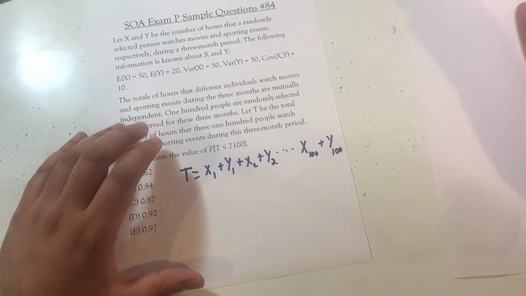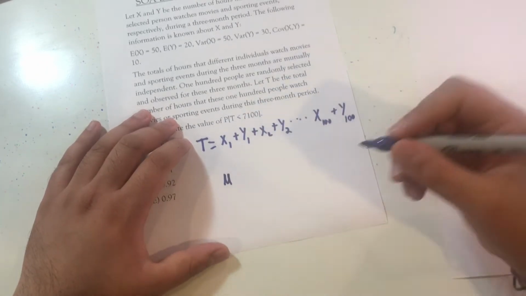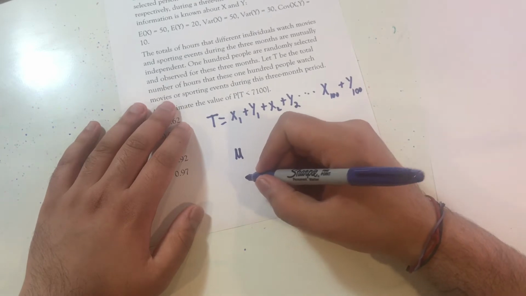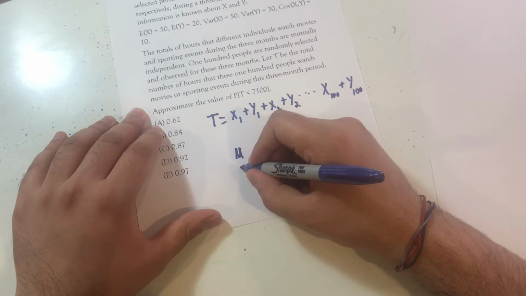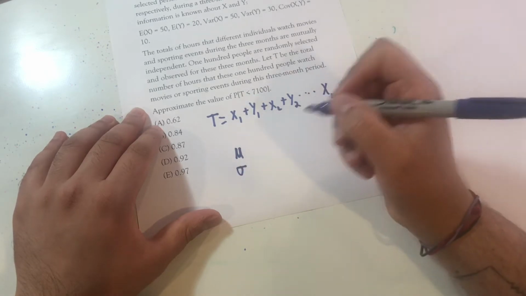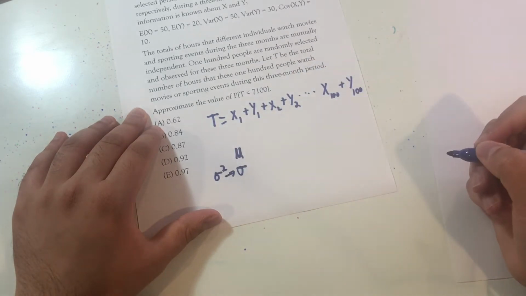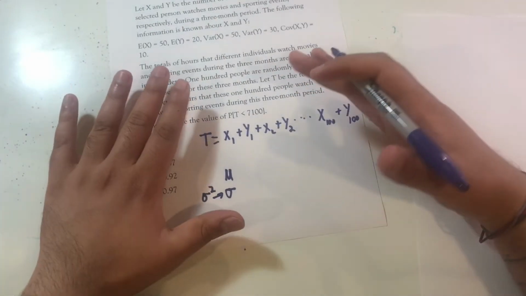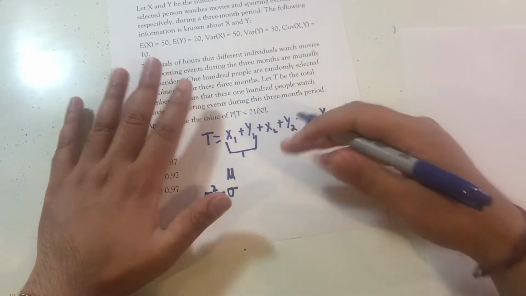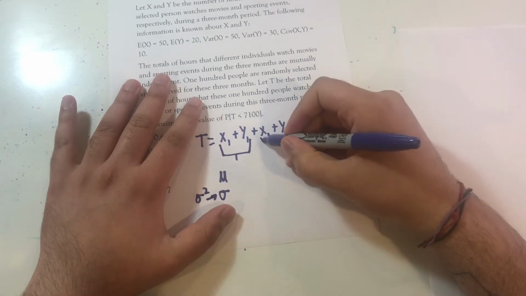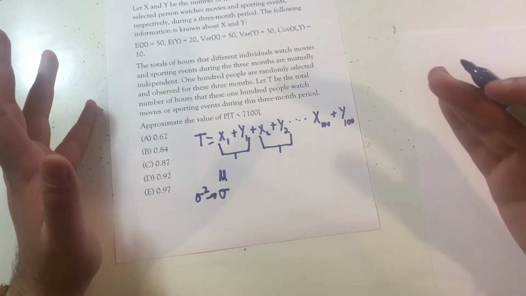So what are the important things in a normal distribution? We need the expected value, which is mu, as well as the standard deviation, okay? Which means we're actually going to need the variance to get the standard deviation. So one thing that might help us out is if I group these, right? And do total watch time for person 1, total watch time for person 2, regardless of what they end up doing.